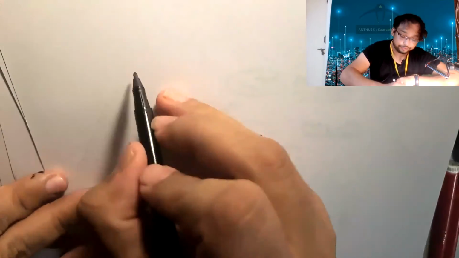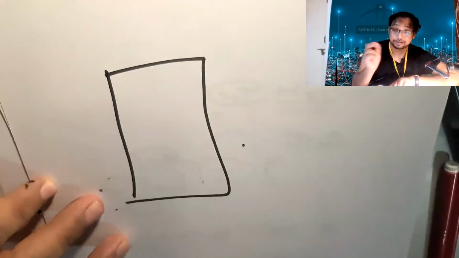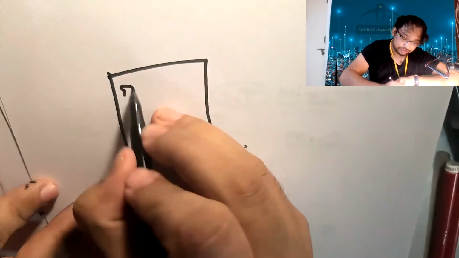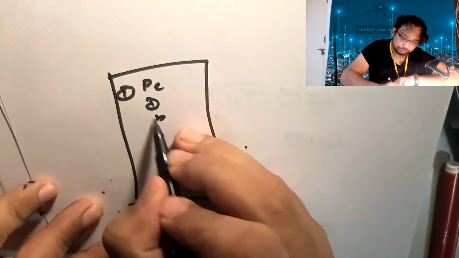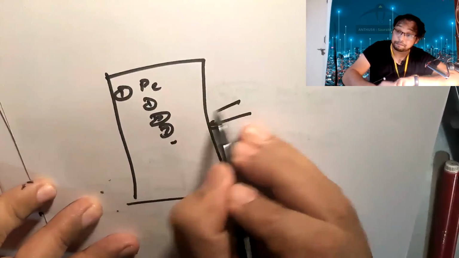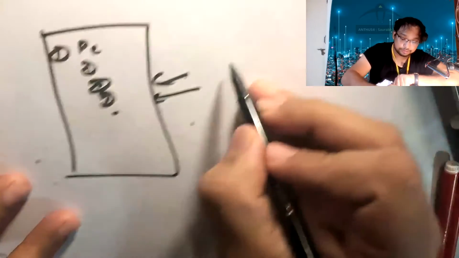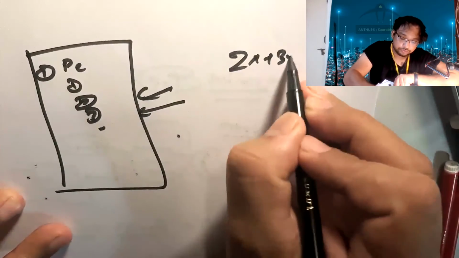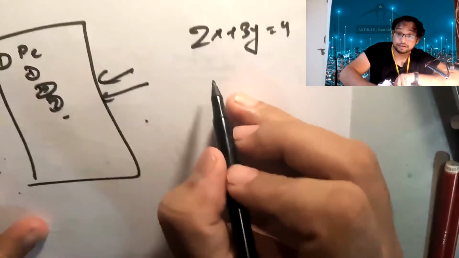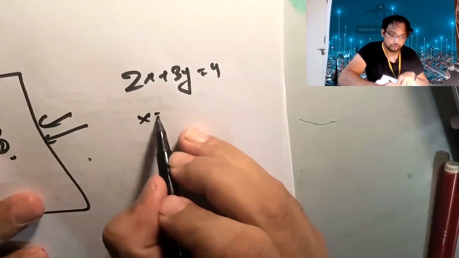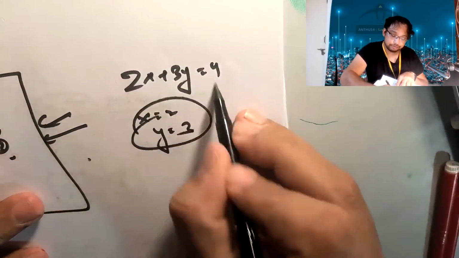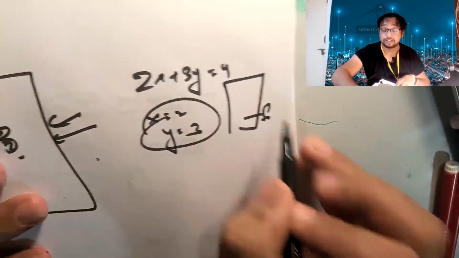Now, suppose we have the LMS integrated in this, and I'm just taking the percentage P1, P2, 1, 2, 3, 4. So you have to submit the paper also, right? Suppose I'm writing 2x plus 3y is equal to 4. What is the coefficient of x and y? Whatever I write, x is equal to 2, y is equal to 3, and a format will be given as per the guidelines.